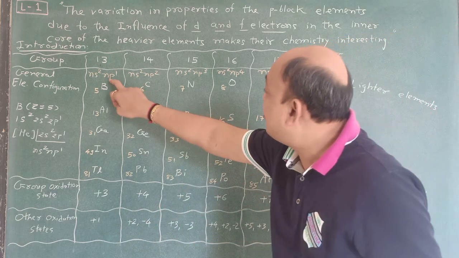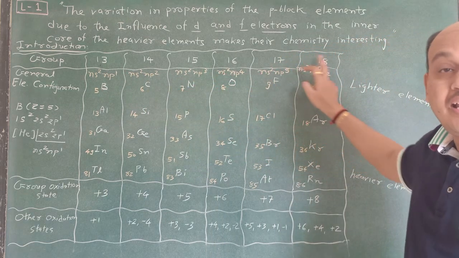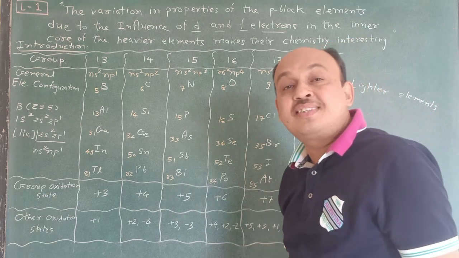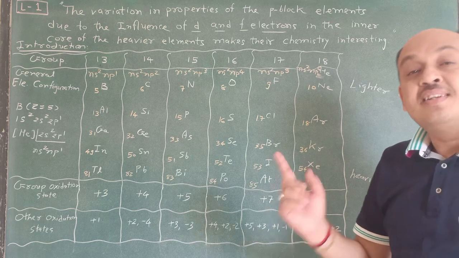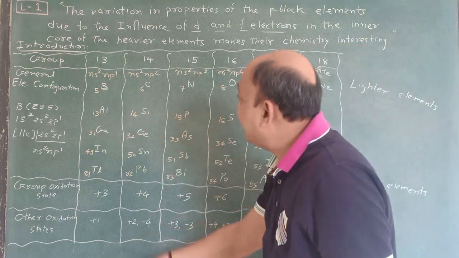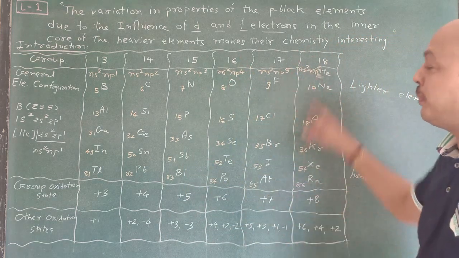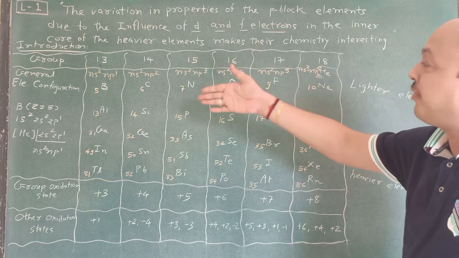Just you see ns2 np1, ns2 np2, ns2 np3, ns2 np4, ns2 np5, and ns2 np6. And that's why, how many p orbitals are there? There are 3 p orbitals, and how many electrons are filled? 6, and that's why there are 6 groups. So 13 group, 14 group, 15 group, 16 group, 17 group, and 18 group. So this is the conclusion from this.